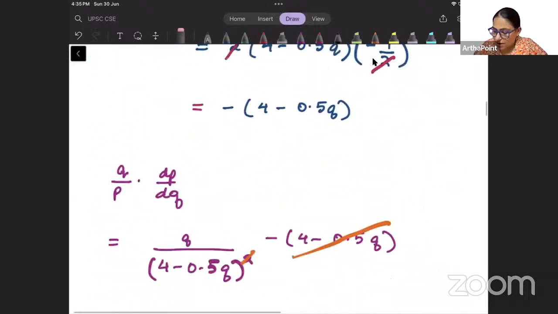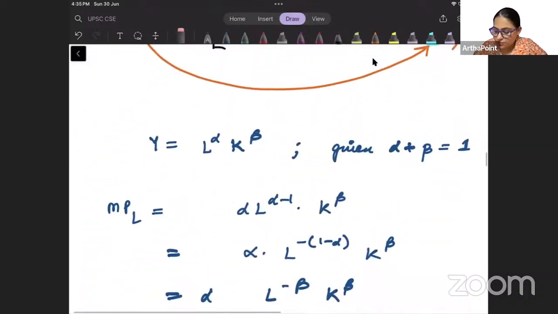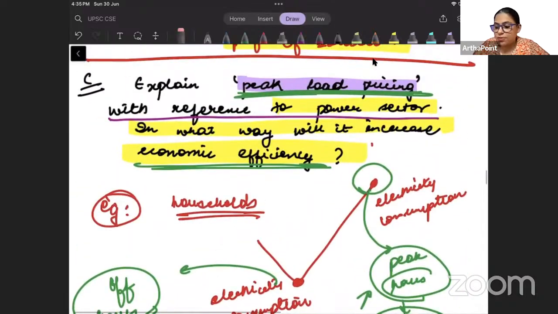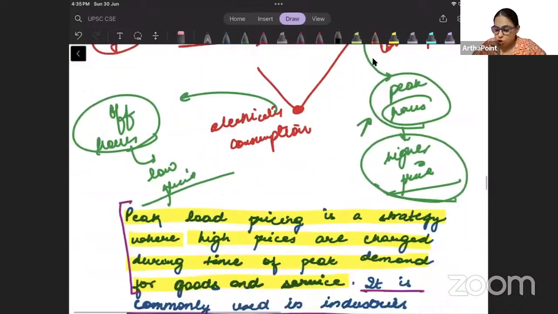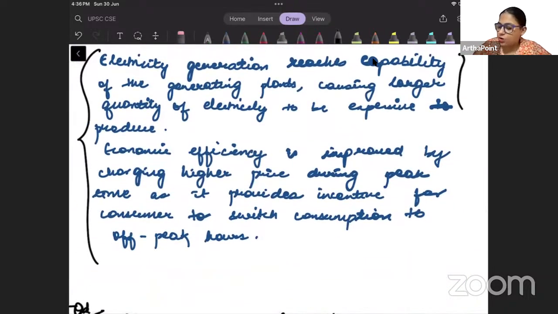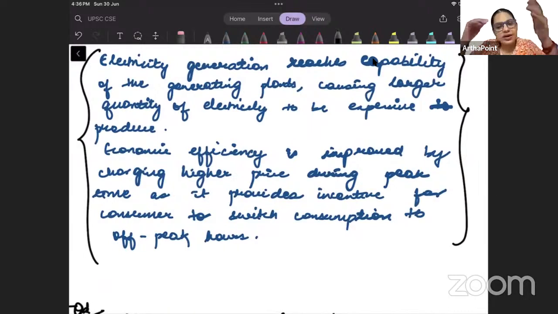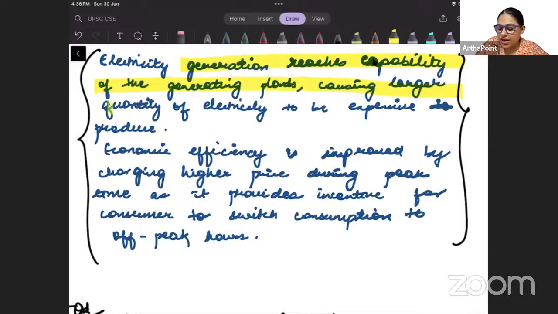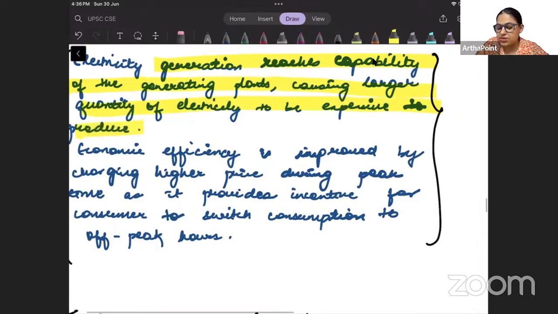So try to see this part now. What this is saying? I have told about what is peak load pricing. इसको मैंने अच्छे से discuss कर लिया यहाँ पे. Now I need to discuss in what ways it will increase economic efficiency. So now in one paragraph, I have quickly explained how it will improve my economic efficiency. ठीक है, देखो ध्यान से. Electricity generation reaches capacity of generating plants, causing larger quantity of electricity to be expensive to produce.